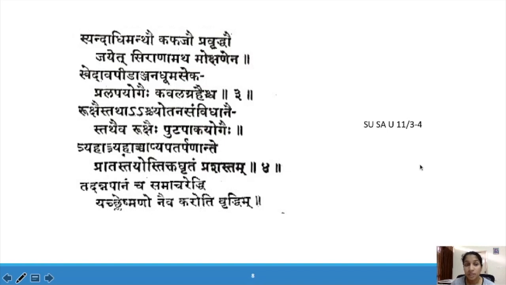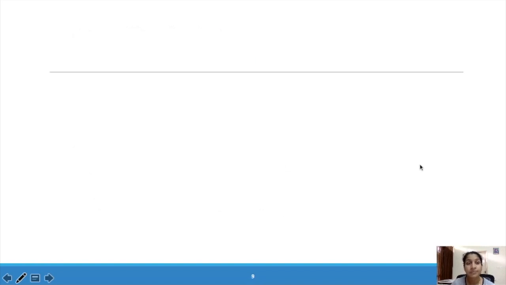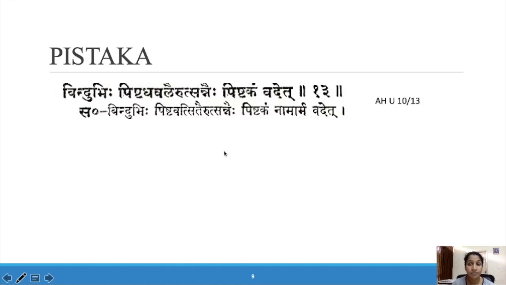So this is about Balasa Grandhi. Next comes Pishtaka. As I mentioned before, Pishtaka is another Kapha Vikara. According to Ashtanga Hridaya, "Bindu bihi pishta devaler utsannehi pishtagam vadet." This is seen in Shukla Bhaga.